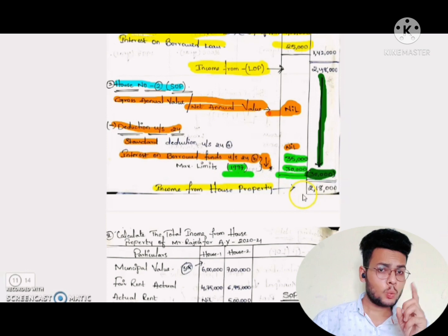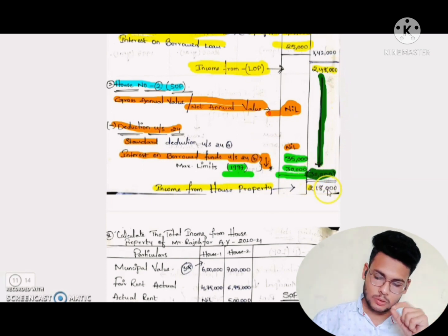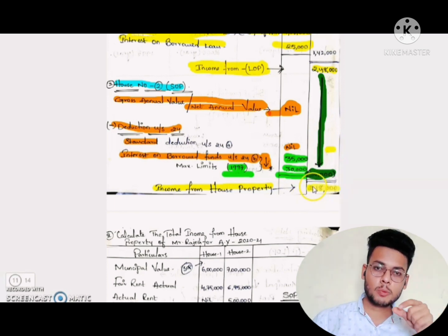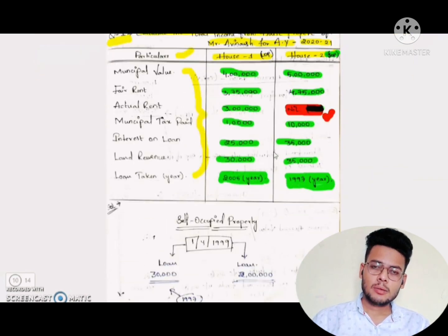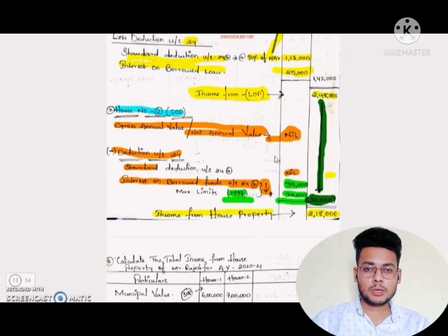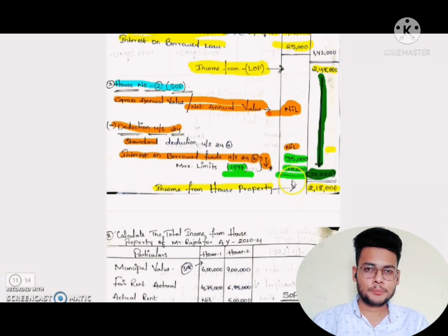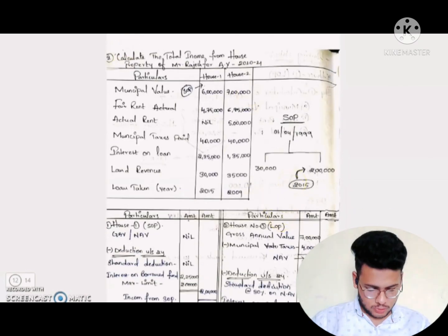He has 2 houses, one is LOP, one is SOP. LOP amount is 2,48,000, SOP amount is totally 30,000. And so 2,48,000 minus 30,000, what actual income does he have? 2,18,000 he has. That's it. Clear? So this is the method how we are going to solve the problem under income from house property. Okay, so now next we will solve the second problem of this chapter.